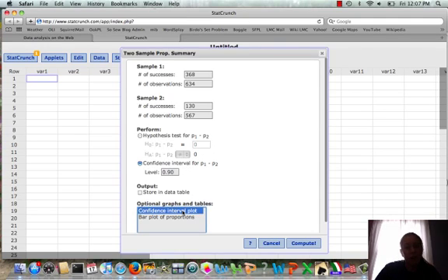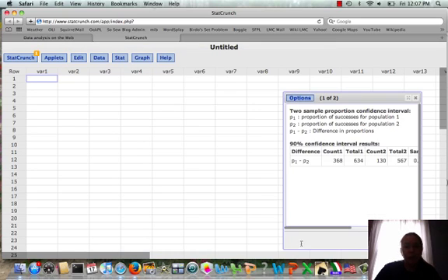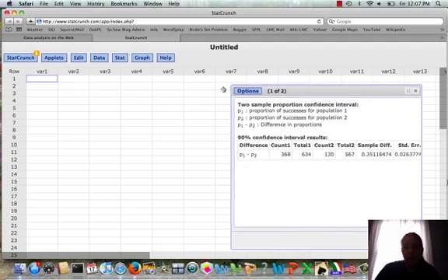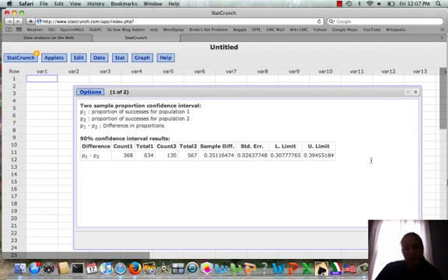And you can also check under optional graphs the confidence interval plot. And if we go to compute and stretch out our graph here, we see we get the same lower limit and upper limit as the TI calculator results. So again, around 30% is the lower limit and 39% is the upper limit for the true difference. So somewhere between 30 and 39% more urban young people or city young people listen to rap than rural young people.